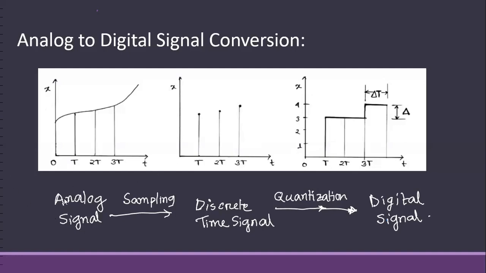So how are we getting this? First, we sample the analog signal. Then we get this discrete time signal. After that, we quantize this discrete time signal and we get the digital signal. In a digital signal, both t and x are discrete.